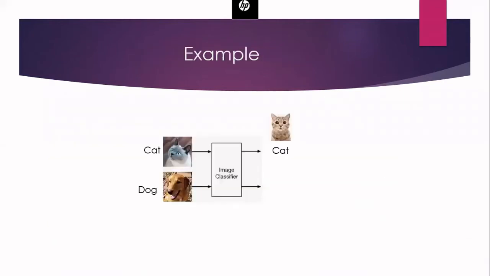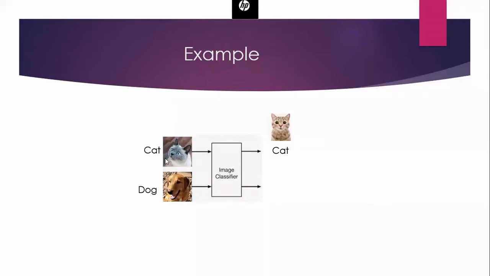Now let us see the example for supervised learning. So here I have an image classifier. I want to classify the images of cats and dogs and other animals. Here I have taken two cases only, cats and dogs. Initially I will give so many images of cats and dogs and train the algorithm with the help of these images. And finally, when I give the image of a cat, it will say that the output is cat.